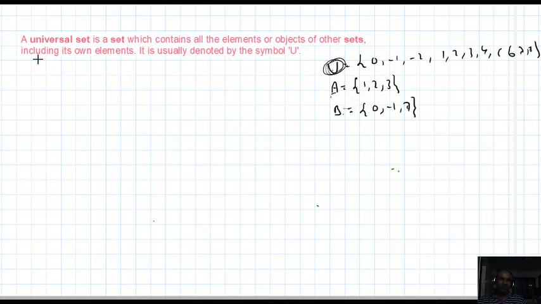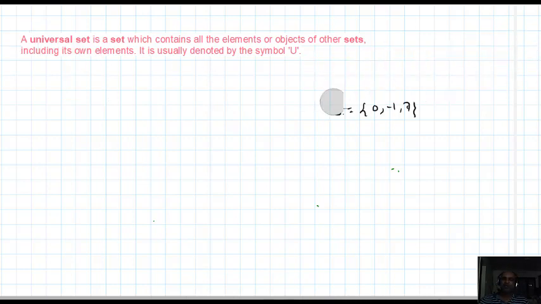Understood? A universal set is a set which contains all the elements or objects of other sets, including its own elements. In this example, own elements means, say, 8. 8 is an own element; it only belongs to U. The element does not belong to A and B. So if some sets are taken, those sets should always be taken from a universal set only.